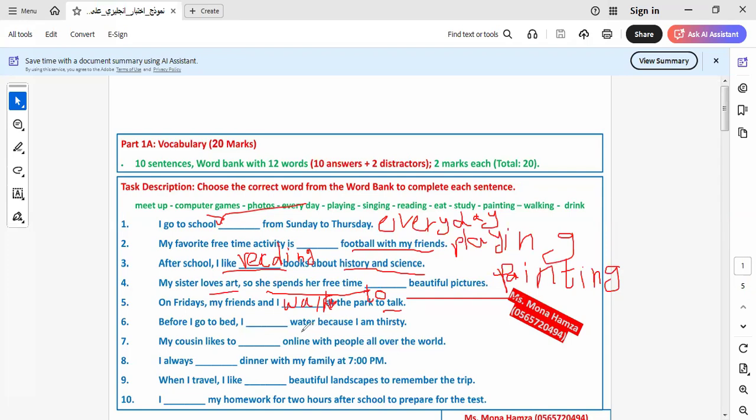Before I go to bed, I blank water because I'm thirsty. Here it will be I drink water. This is my habit. Let's go to another one here.